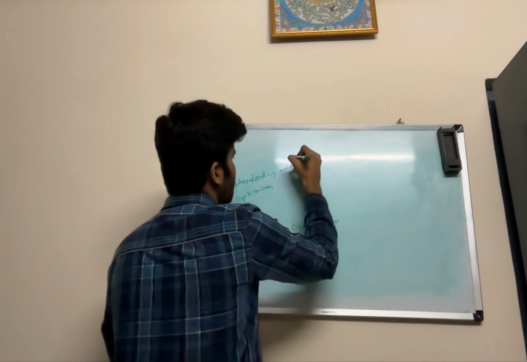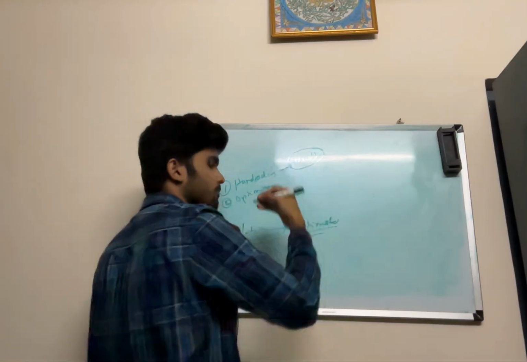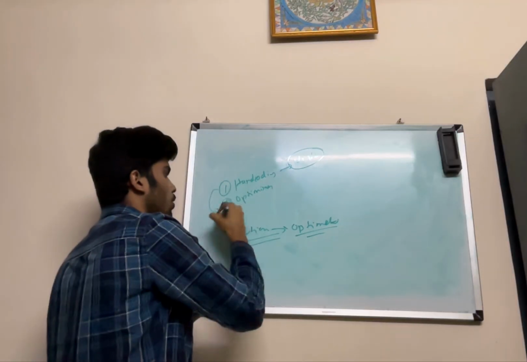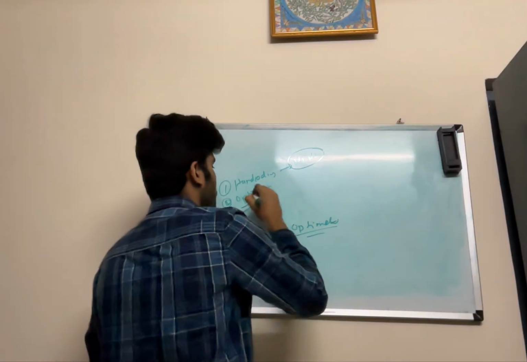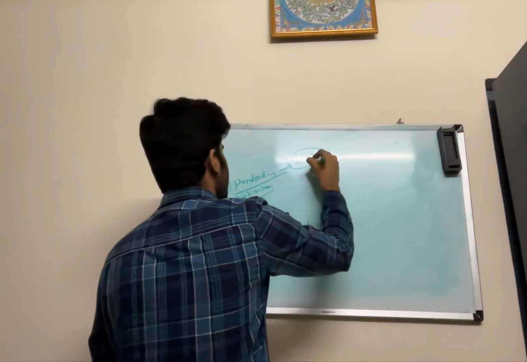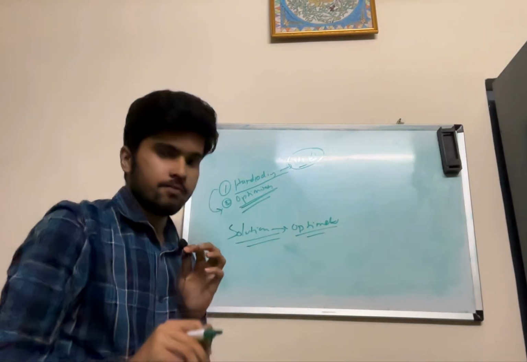In between that, version 1, version 2, that will be my way. You can choose anything else, like you can go directly to the optimal solution, but I am first going through hard coding, then version 1, version 2, as I said, then the optimal solution. So that was the idea, that was the whole thing.